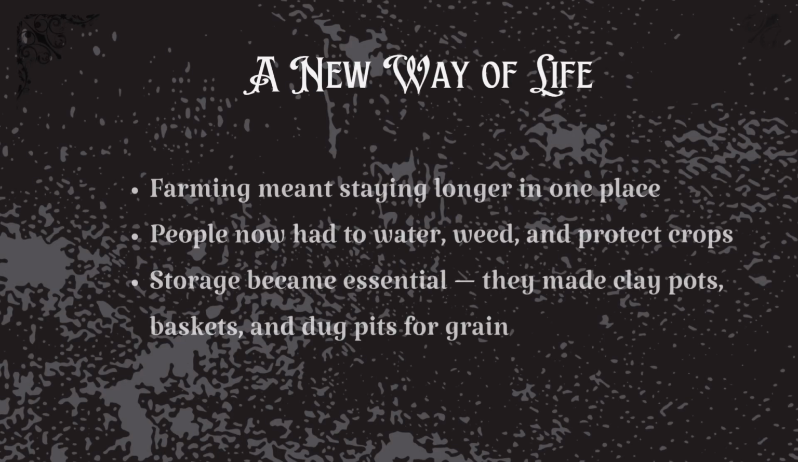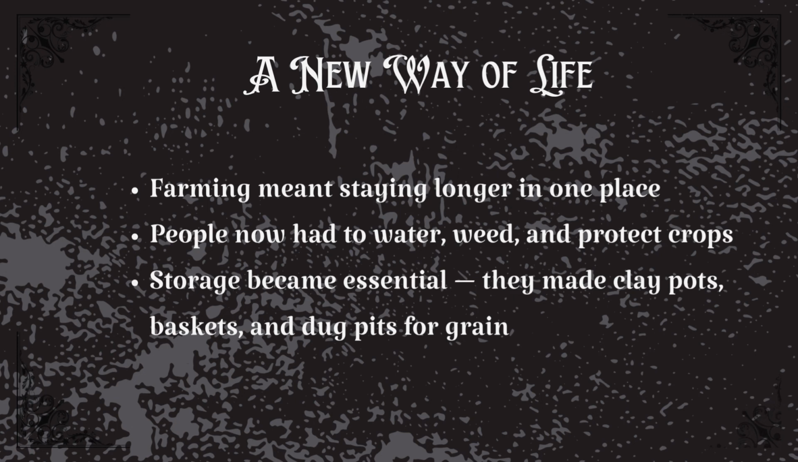A new way of life. Think about it. Once you start farming, you can't just pack up and leave every few days like hunters did. You need to stay to water your plants, protect them from birds, and wait for them to ripen. That meant people began living in one place for longer periods. They had to figure out how to store grain safely, since grain could feed them through dry seasons. So they invented new things, clay pots, woven baskets, and pits in the ground to store food.